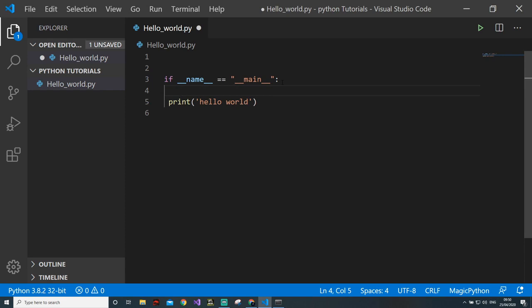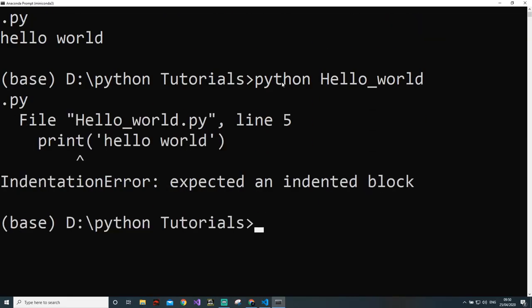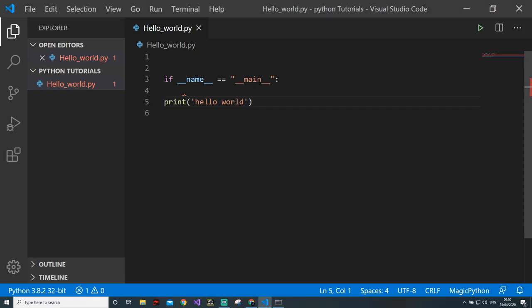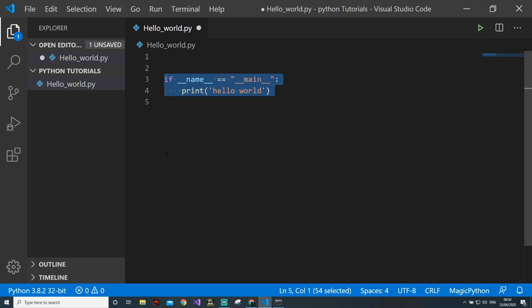Okay. Now it will show indentation expected because there is no indentation. It doesn't know. So please make sure to remember the indentation, and it will help us. The code written in the same line is in the same level, and by indentation we mean that print will be executed if name equal to name. So this clarifies our problem.